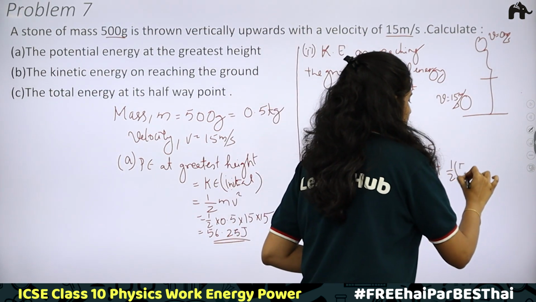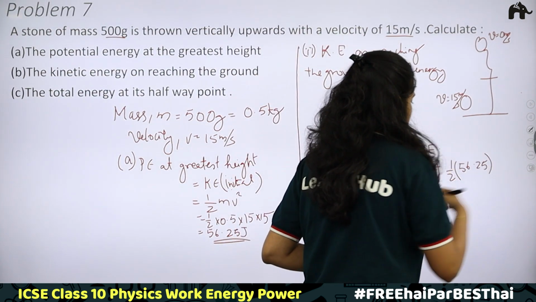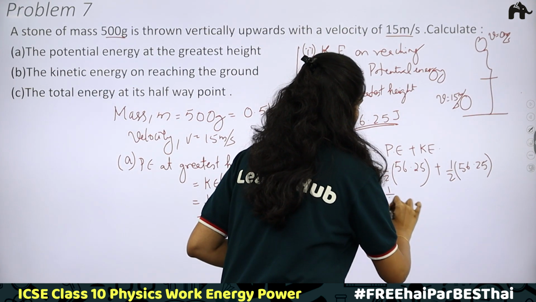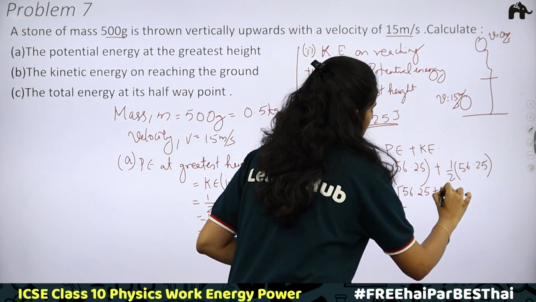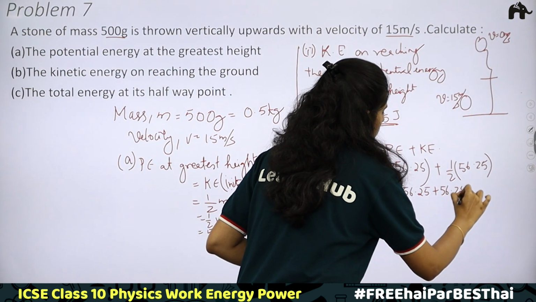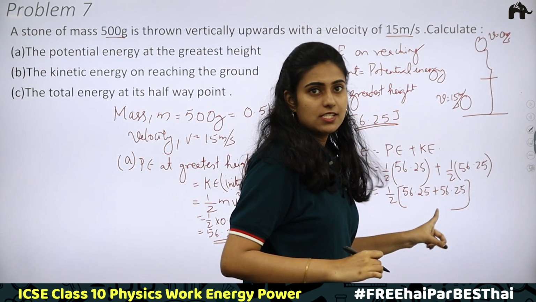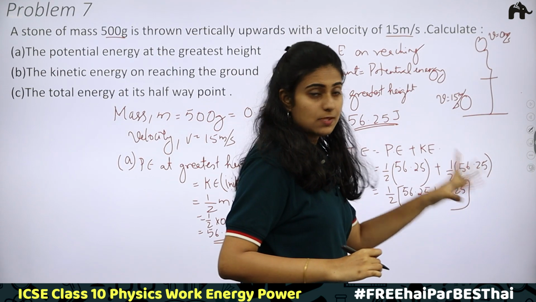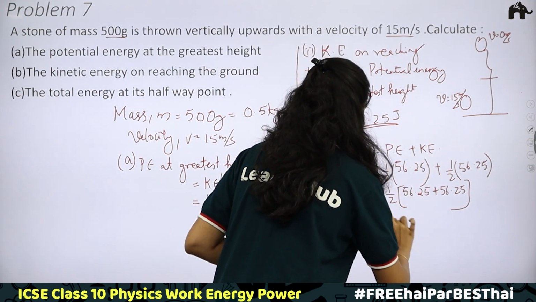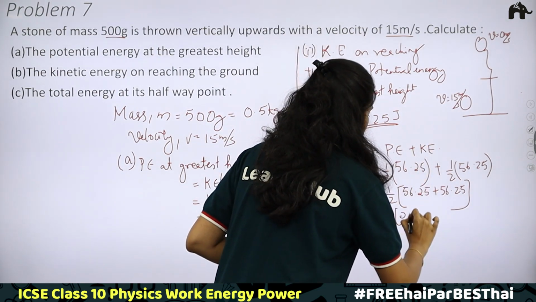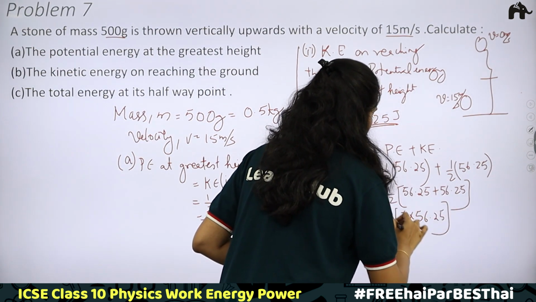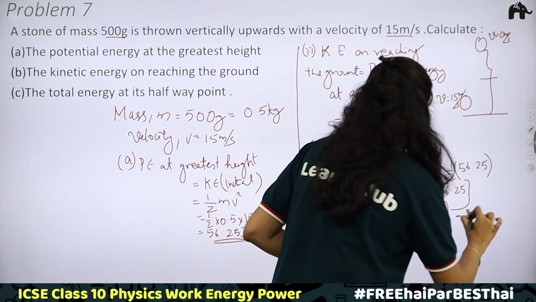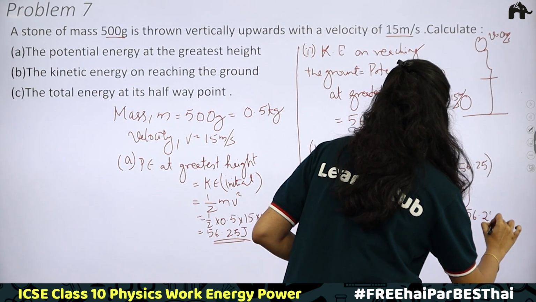Kinetic energy is again 56.25. Okay. Taking half outside, half into 56.25 plus 56.25 can be written as half into 2 into 56.25. Now 2 and 2 get cancelled. Again the answer is 56.25 joules.